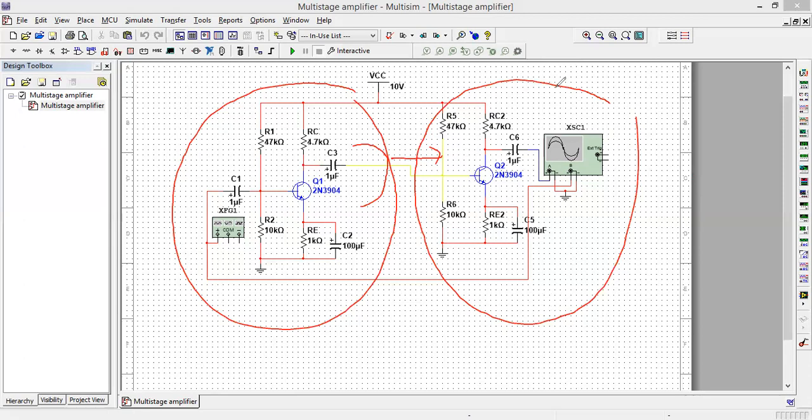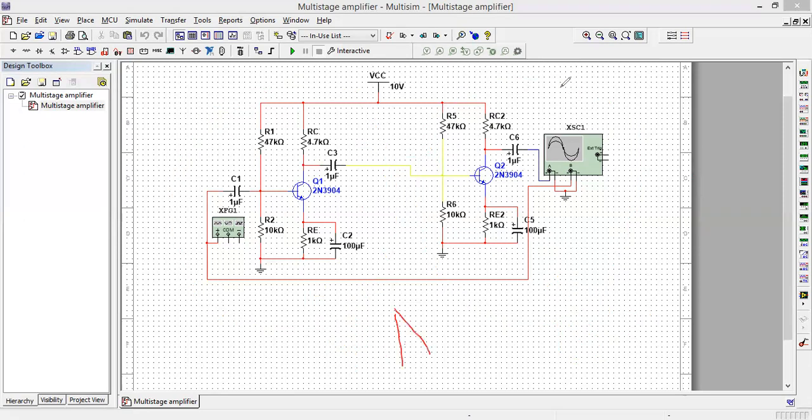It means that if the voltage gain of the first stage is AV1 and the voltage gain of the second stage is AV2, the overall voltage gain will be the product of AV1 and AV2, if we talk ideally. It means that the overall gain will be equal to AV1 times AV2, and this is actually the two-stage common emitter amplifier.